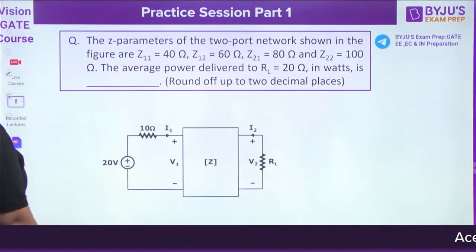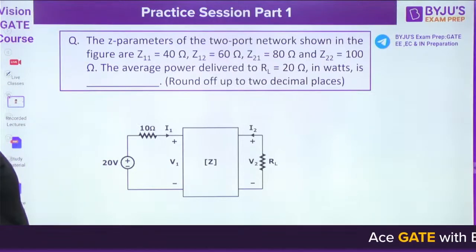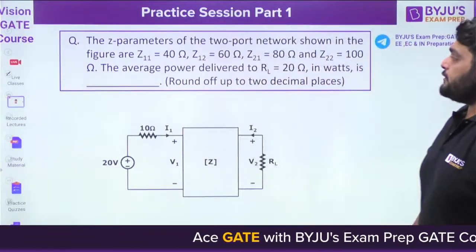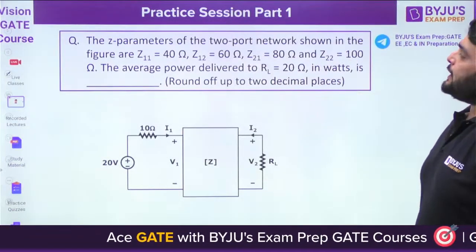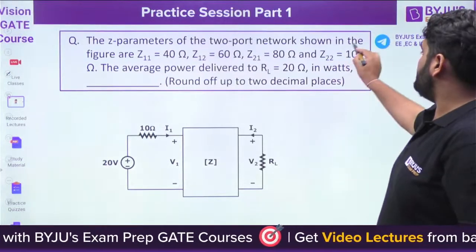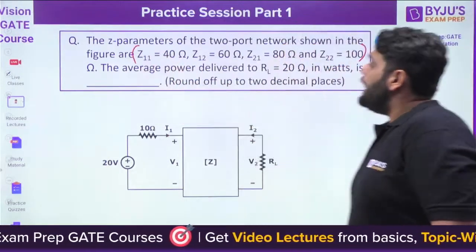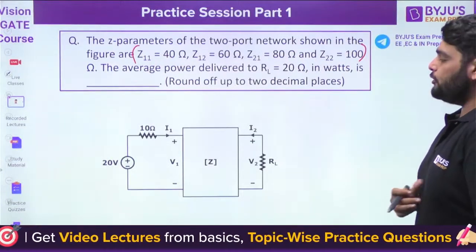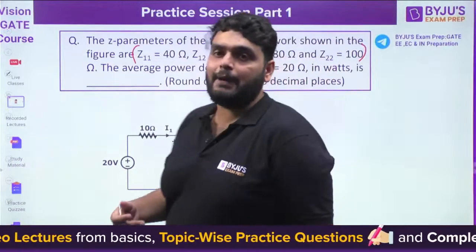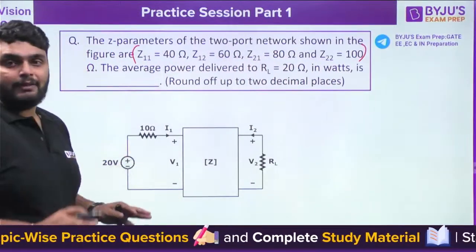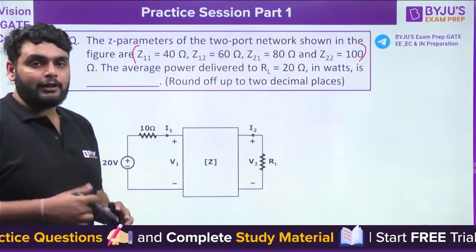This is your previous year question, from the 2015 paper. Okay. So let's read the question carefully. The Z parameters of the two-port network are shown in the figure. So we have been given the Z parameters here. The average power delivered to RL in watts is... So they are asking what is the average power delivered to RL. This we need to find out.